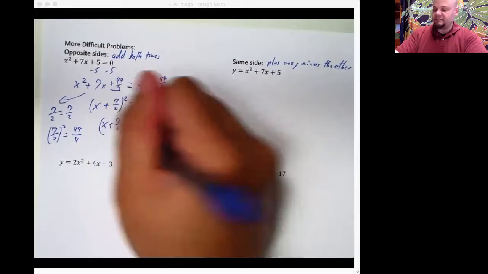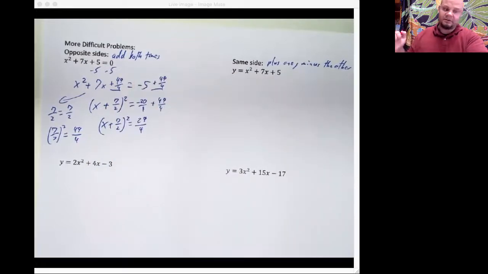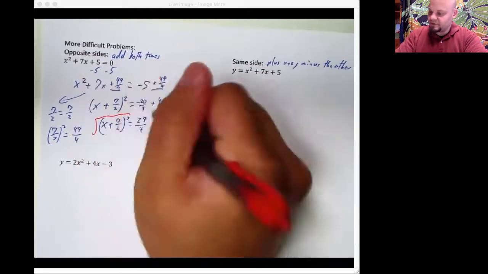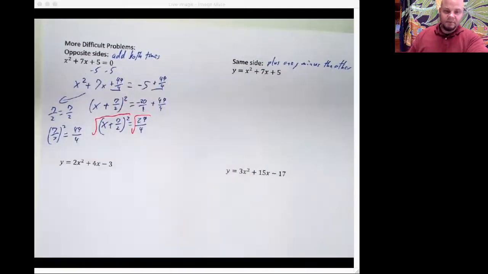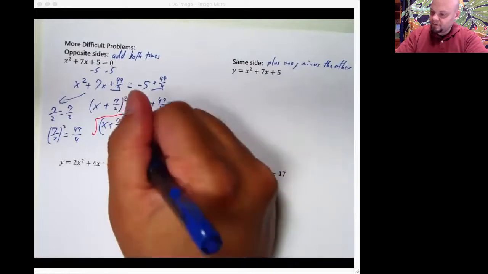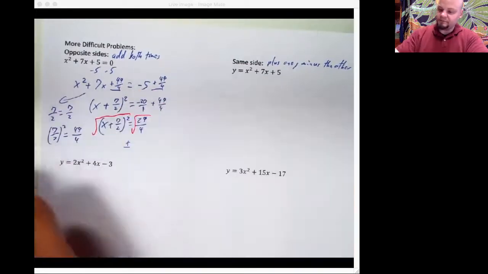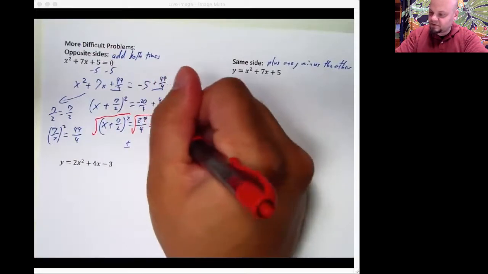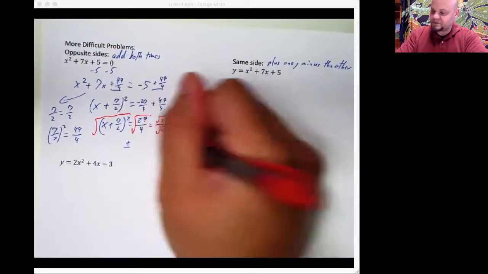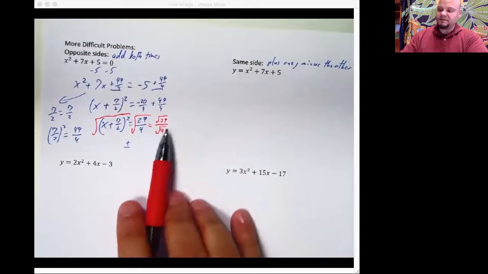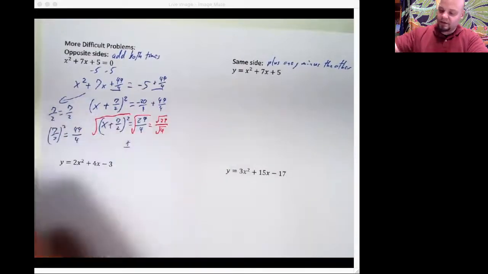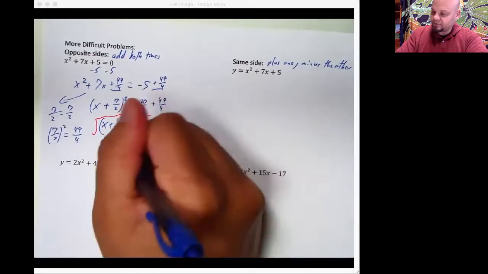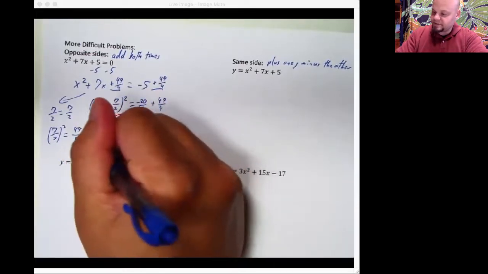I'm gonna use a different color for this part because it doesn't look like I have enough room to do what I really want to do, which is write it again. Now what do I got to do? Square root both sides. We're gonna need to remember our plus or minus. Now, something that's important is if you take the square root of the quotient, that's the same as the quotient of the square roots. These mean each other in square root rules. So this is really gonna be plus or minus root 29 over 2 is equal to x plus 7 over 2.